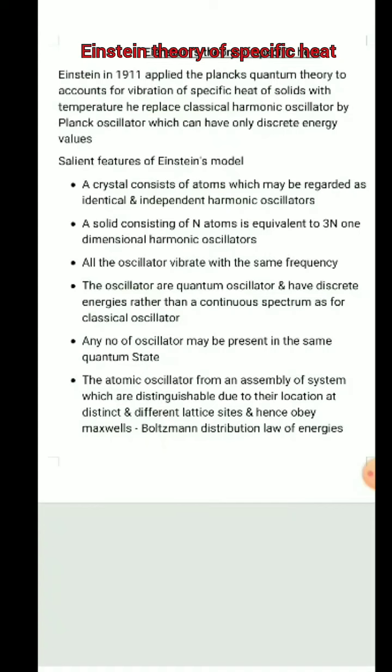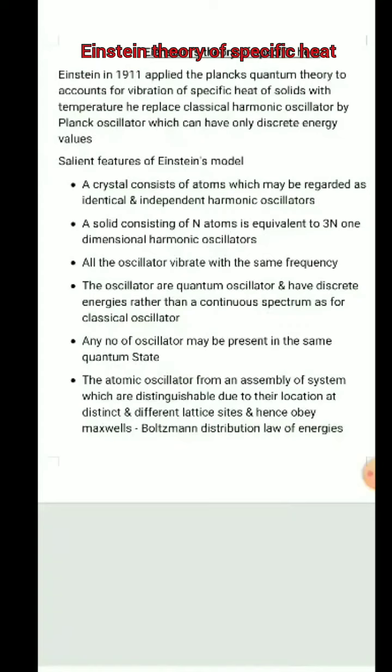According to that, the salient features of the Einstein model are as follows. The crystal consists of a number of atoms which may be regarded as identical, and each is an independent harmonic oscillator, independent of one another. A solid consisting of N atoms is equivalent to 3N one-dimensional harmonic oscillators. All the oscillators vibrate with the same frequency.